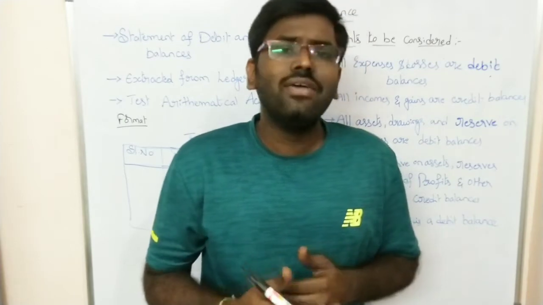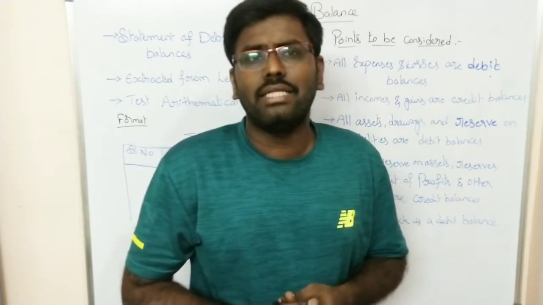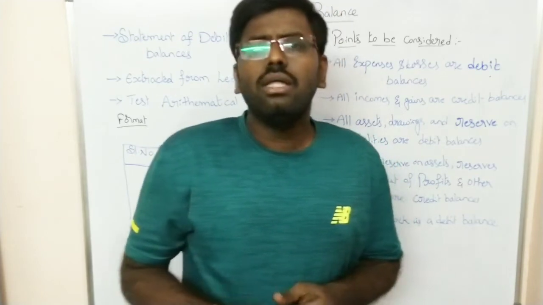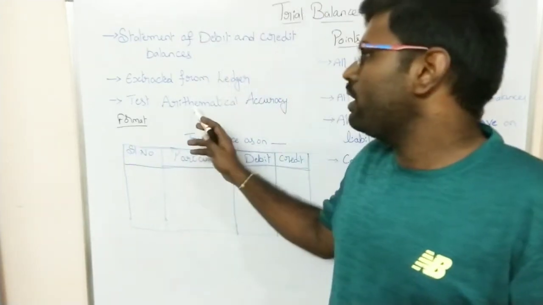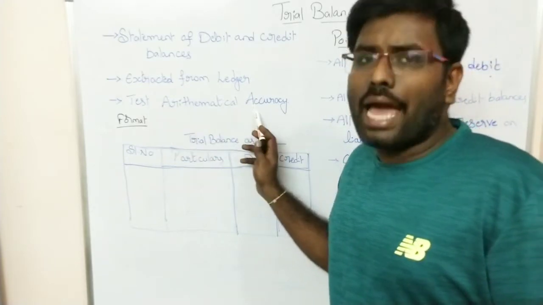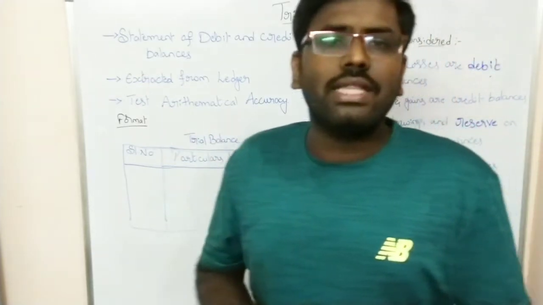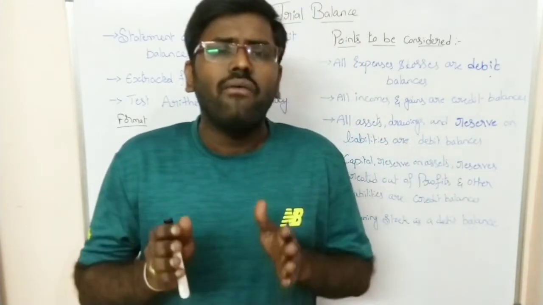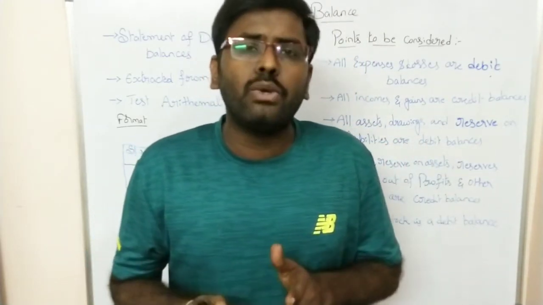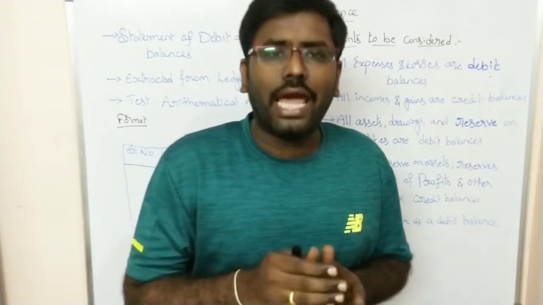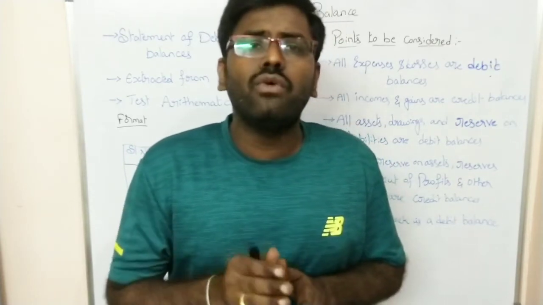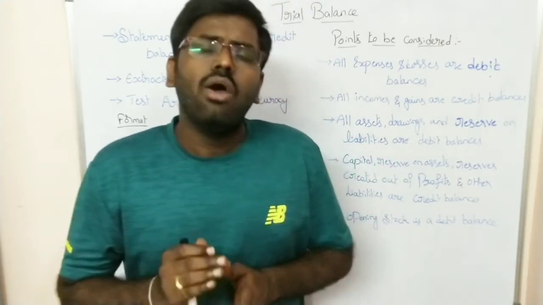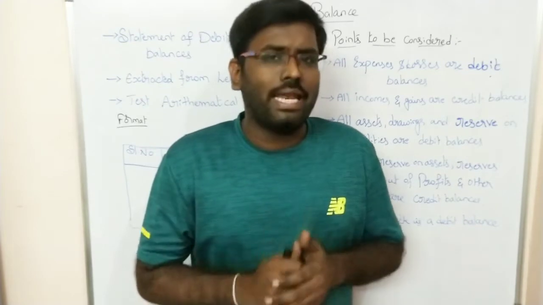So now why do we prepare the trial balance? What is the necessity of preparing the trial balance? The trial balance is prepared to test the arithmetical accuracy, to check whether the prepared statements are accurate or not. To check that accuracy level, we prepare the trial balance. Under trial balance, we write the debit and credit balances.